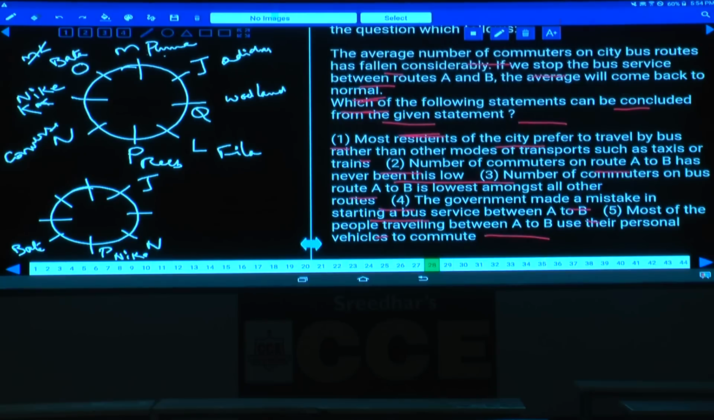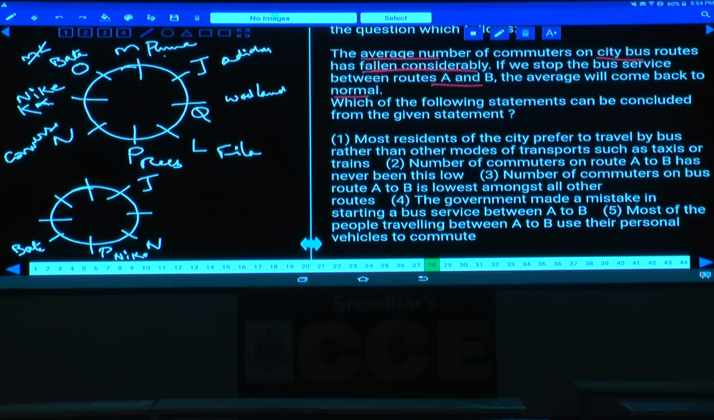Then question number 28. Now this is based on what? 28 is based on critical reasoning. The average number of commuters on city bus routes has fallen considerably. The average has been considerably down. If we stop the bus services between routes A and B, the average will come back to normal. Just because of these numbers in A and B, the average is coming down. If we remove that one, that will be the average.